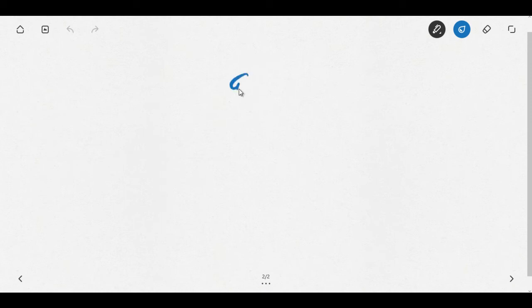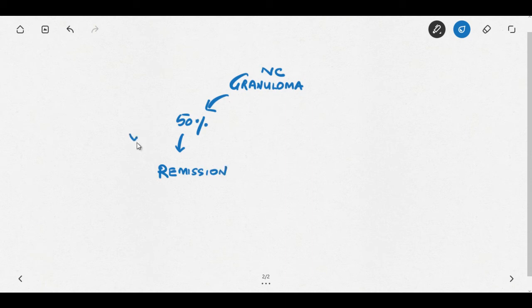What could be the fate of this non-caseating granuloma that you can see in sarcoidosis? In 50% of cases, or sometimes more than 50%, it resolves, or it will undergo remission, but it will take years.